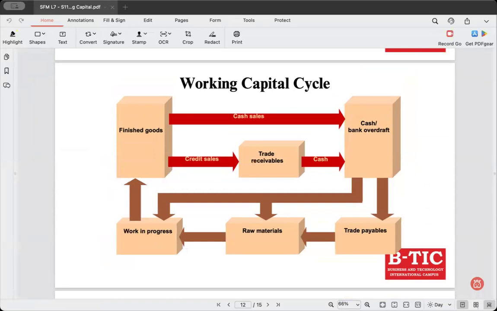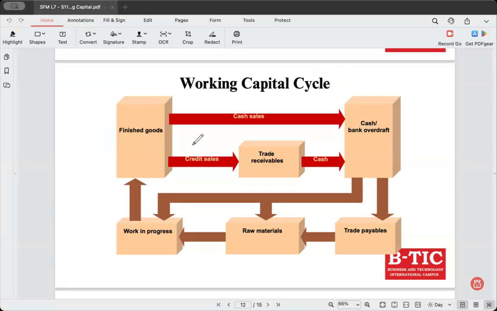This is a working capital cycle. And remember, whenever you come across the word cycle, it means what? Continuous. Like Kaizen, continuous improvement. And you also have something called PDCA cycle. Plan, do, check, act. Cycle means continuous. It keeps on moving.